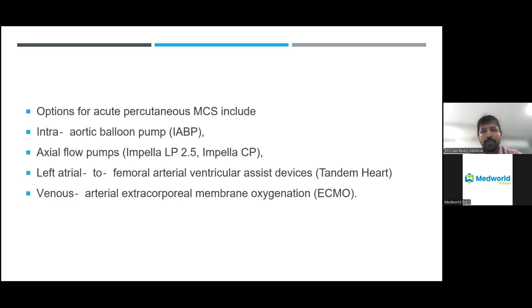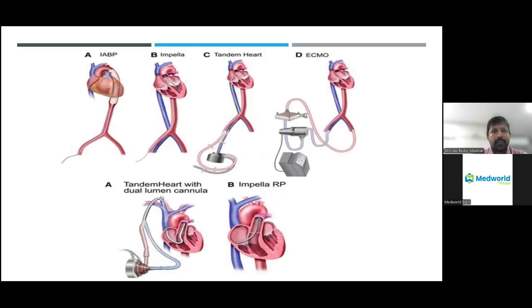So very few people in India can afford the Impella. And there's something called the tandem heart as well as ECMO, which are very invasive procedures which we tend to do with the help of the surgeons. So these are the pictorial diagrams.